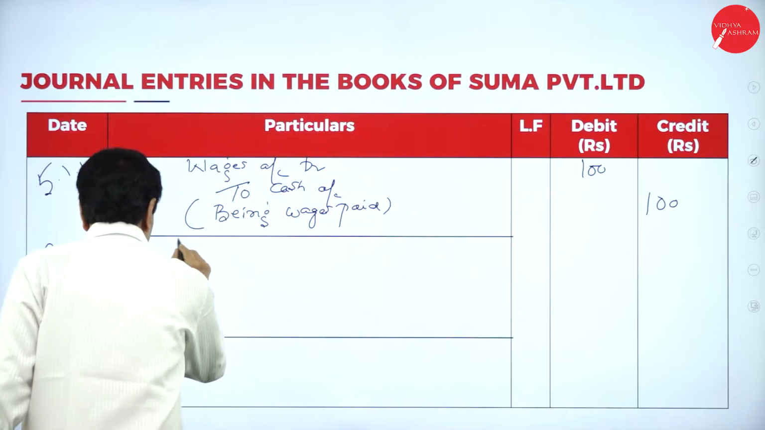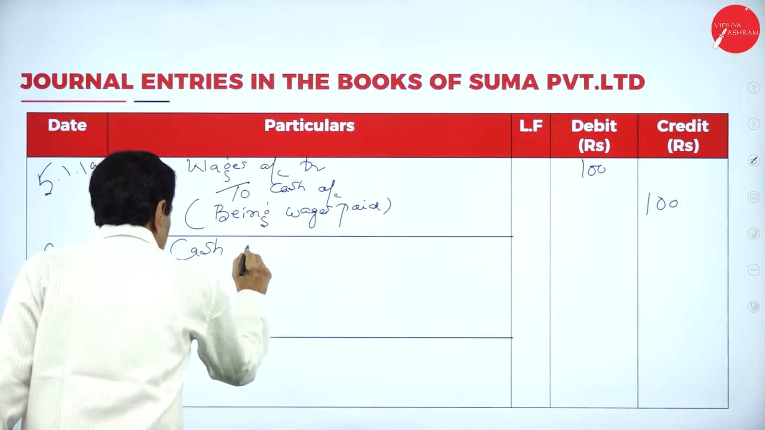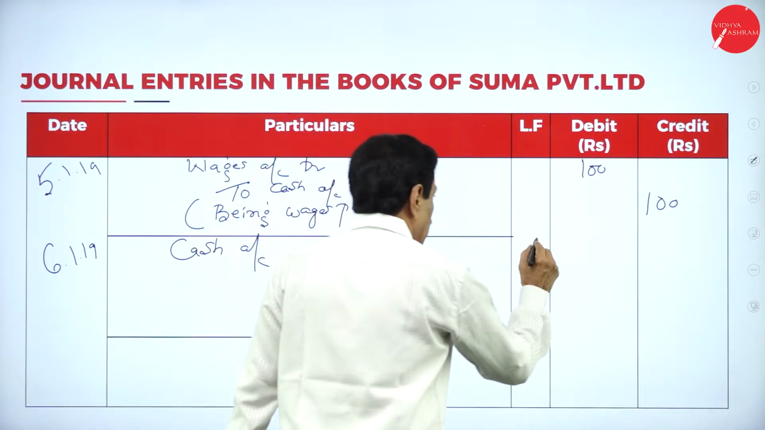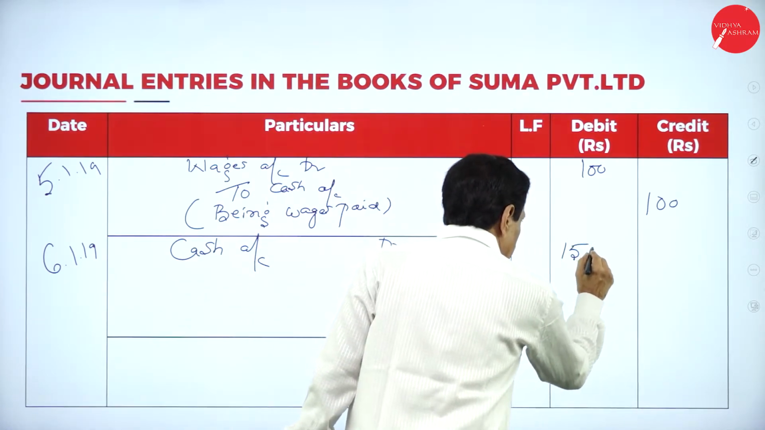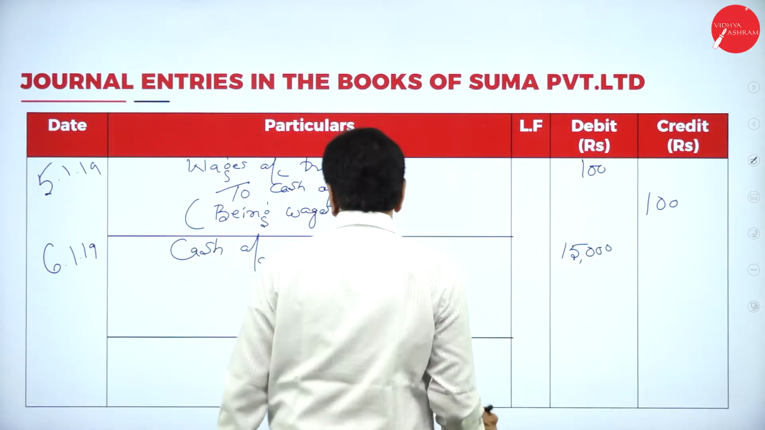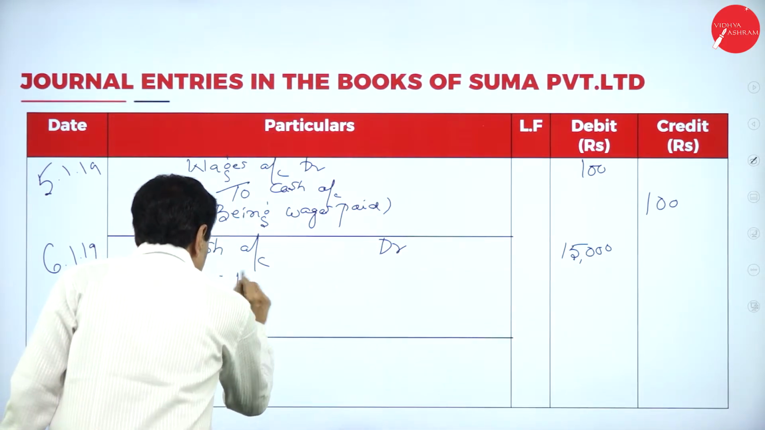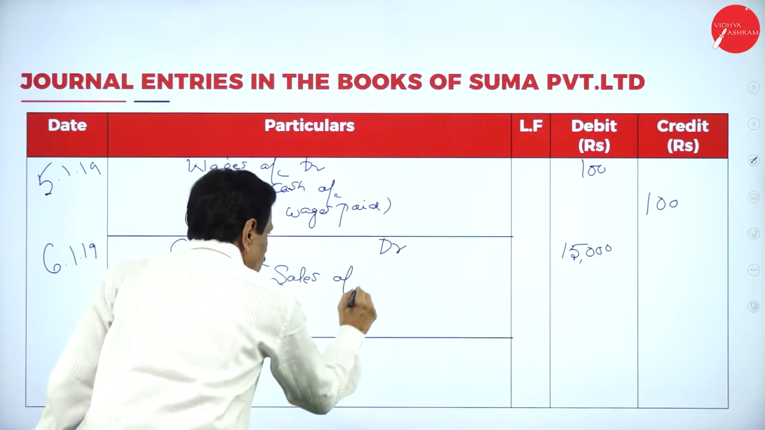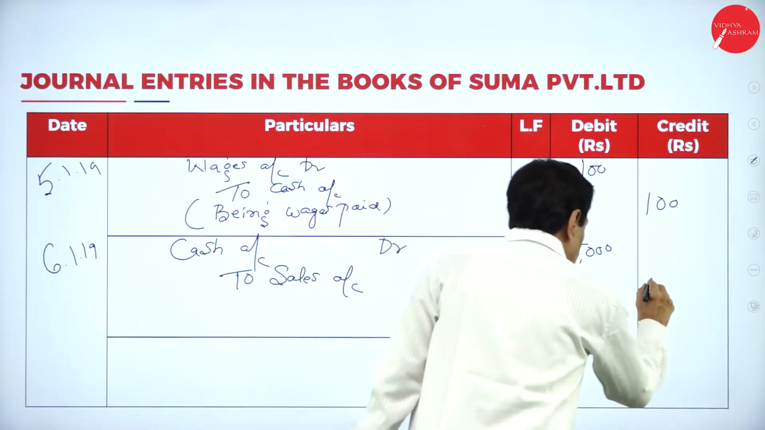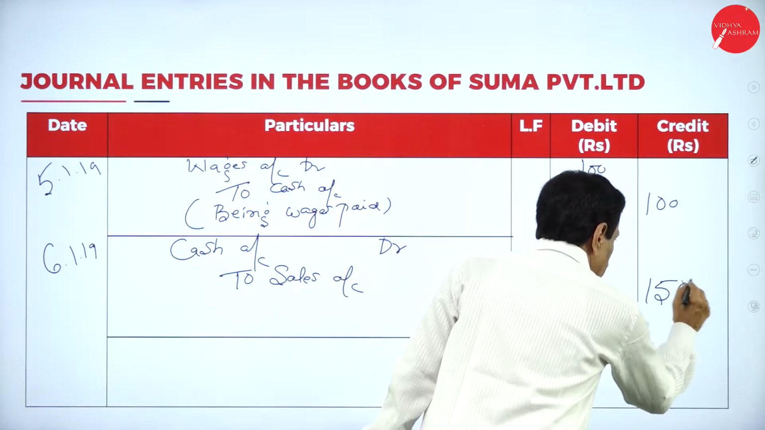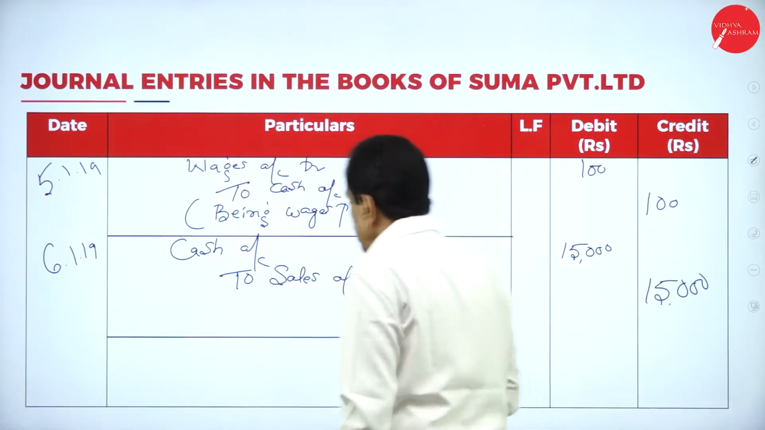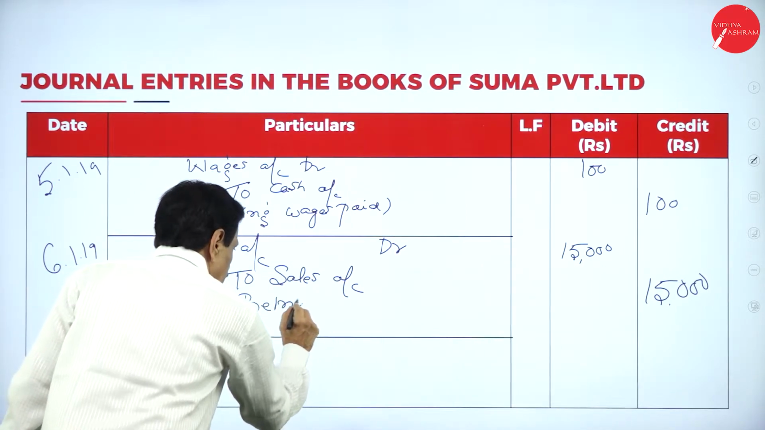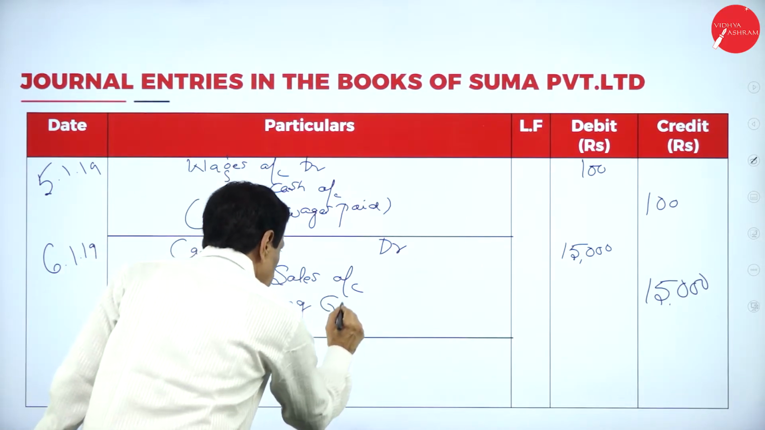Cash account debtor, $15,000, to sales account, $15,000, being goods sold.